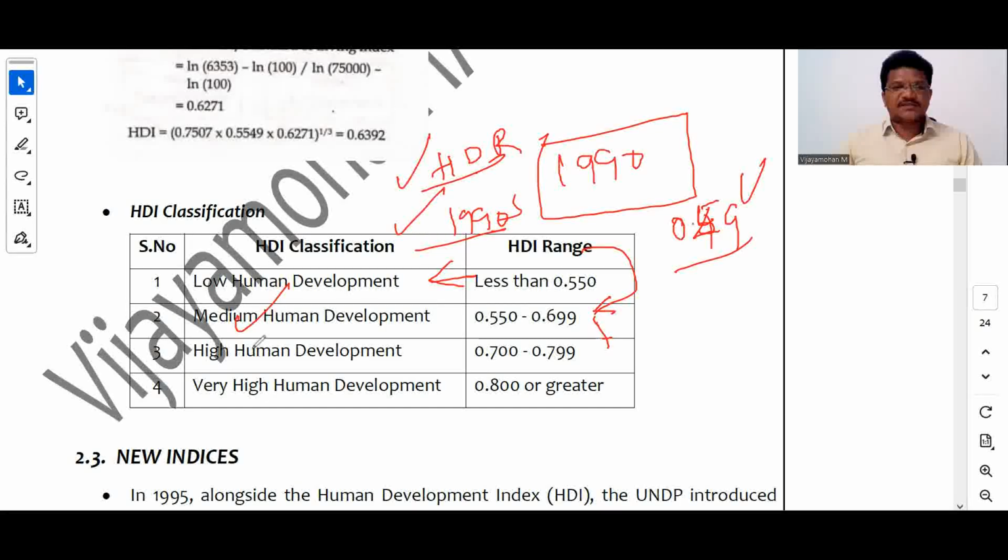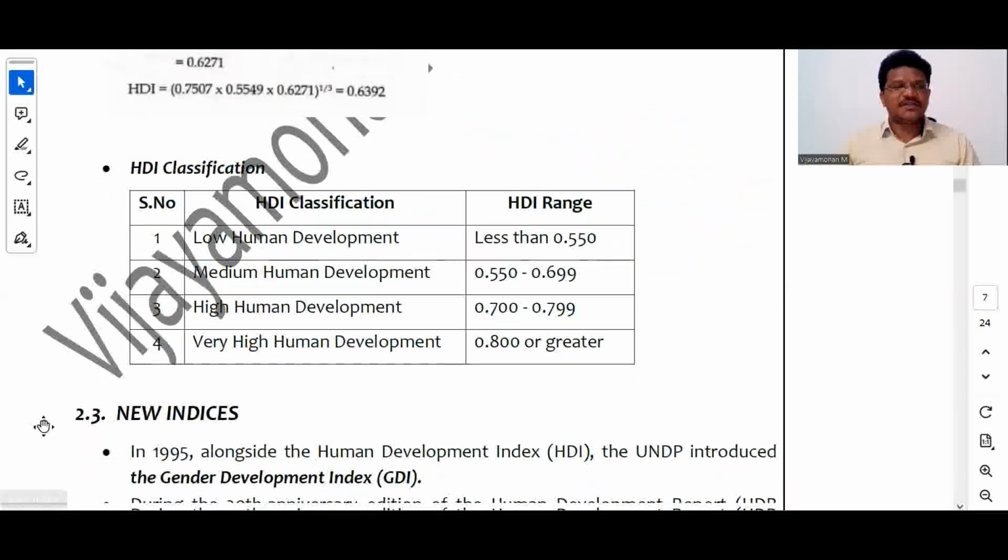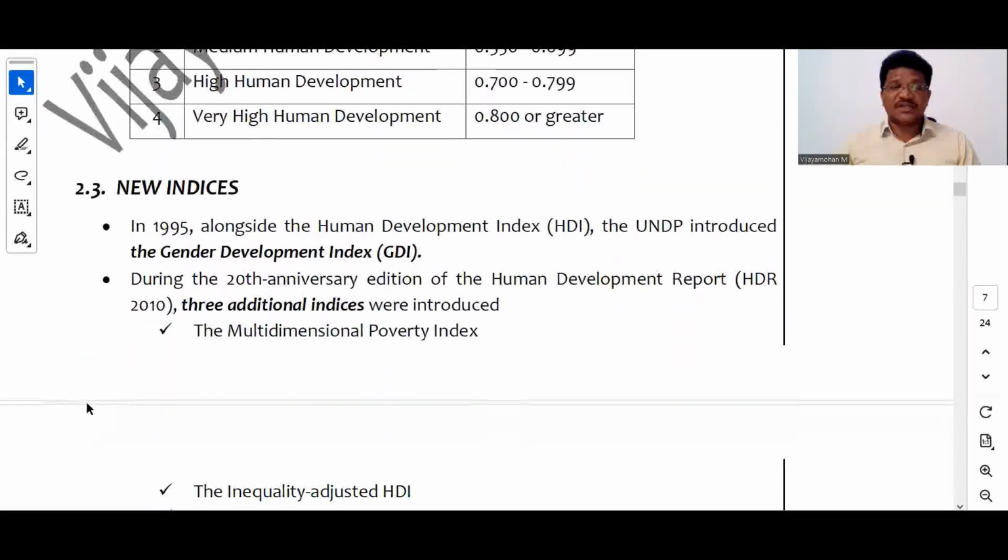And in the next class, we will deal with the new indices or other indices that are being developed by UNDP, right? We have the gender development index, the gender inequality index, the multidimensional poverty index, and the planetary pressures adjusted HDI. So we will look at these in the next class, right?